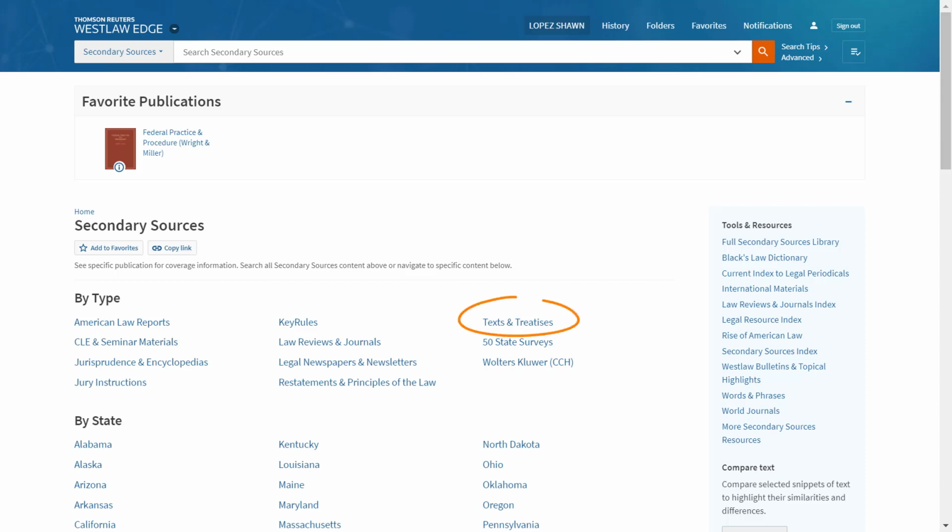Let's begin with treatises. Treatises are scholarly articles that cite to primary law, such as cases, statutes, and regulations, and give us a more thorough analysis of a particular issue of law. Treatises can be practice area or jurisdiction specific, such as the New York Practice Series or Data Security and Privacy Law. Let's take a look. Select Texts and Treatises from the Secondary Sources menu.